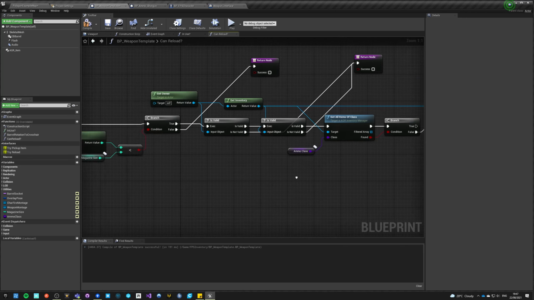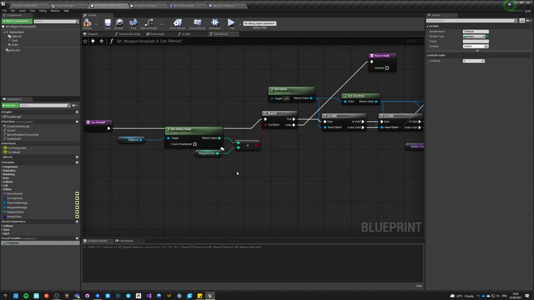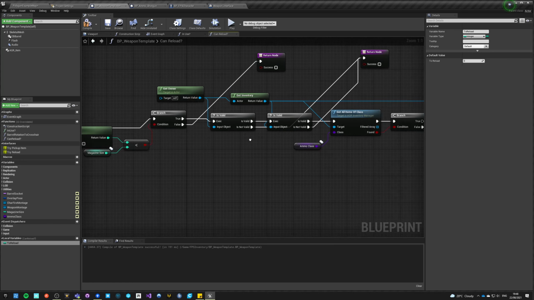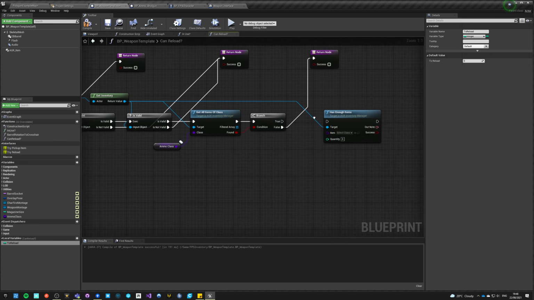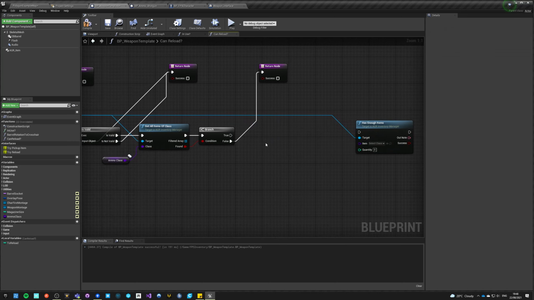Now, how many bullets do we have to reload? Let's do a local variable, and let's say to reload. Let's make it an integer, and what we want to say is, well, somewhere around here we need to count it.